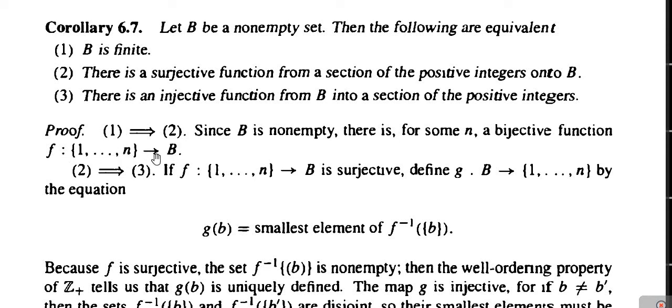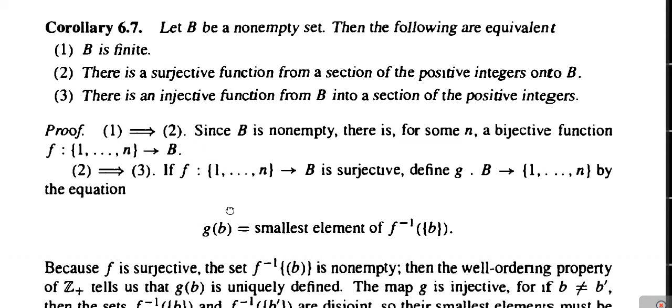As there exists a bijective correspondence from the set {1, 2, 3, ..., n} to the set B, which means that obviously it is surjective also. As it is bijective, it is injective and surjective, and in the second part we require only the surjective. Therefore mapping F is surjective. So we have shown that 1 implies 2, which was very simple.